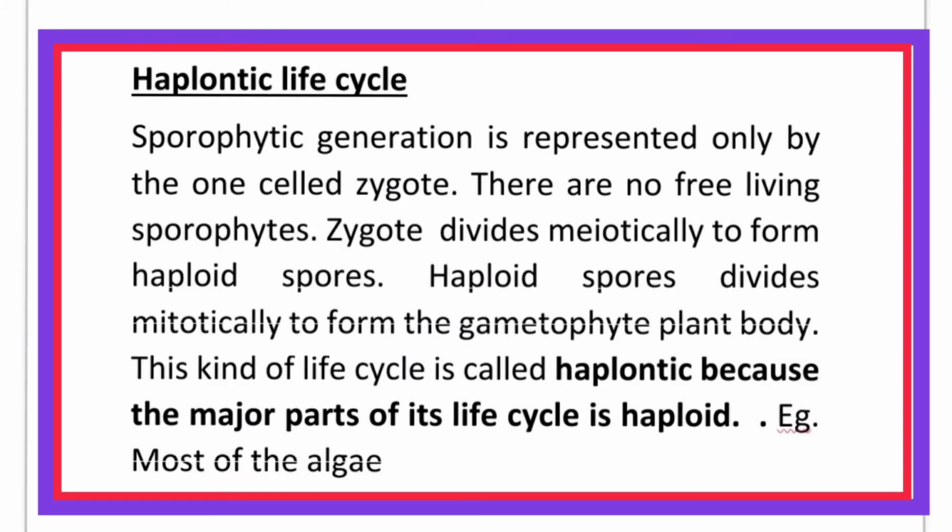Haplontic life cycle. The sporophytic generation is represented only by the one-celled zygote. There is no free-living sporophyte. The zygote divides meiotically to form haploid spores. The haploid spores divide mitotically to form the gametophyte plant body. This kind of life cycle is called haplontic because the major part of its life cycle is haploid. Example, most of the algae.